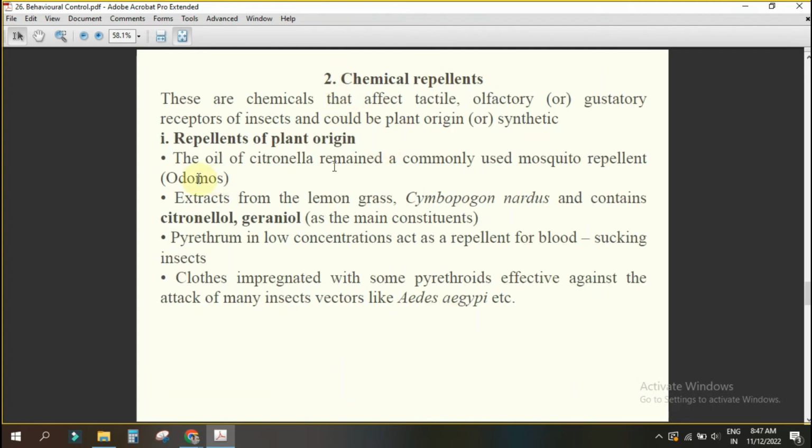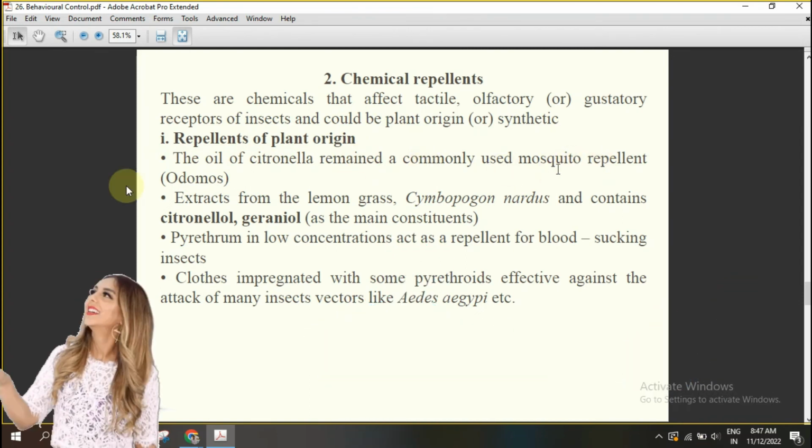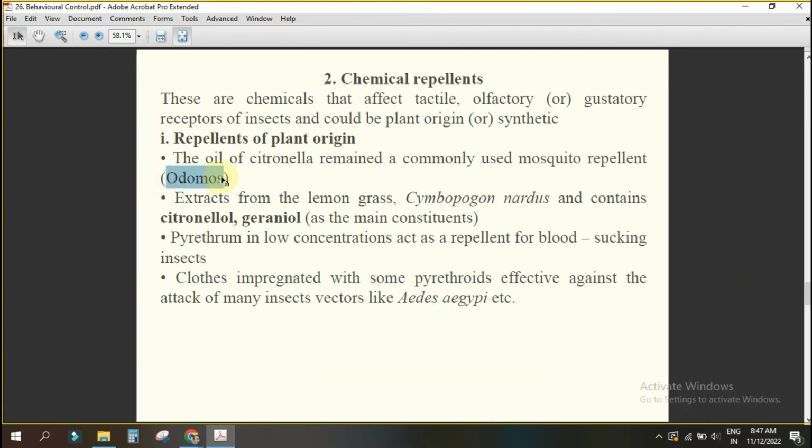Then chemical repellent. Repellent from plant origin, first one. The oil of citronella remains a commonly used mosquito repellent, in Odomos. Do you know Odomos? You have to put it on the skin, just like ointment. If you put it on the skin, then what is happening? Mosquitoes are not coming. Especially for kids, that is available. Fully citronella oil smell will come. Extract from the lemongrass, Cymbopogon nardus, contains citronellol, geraniol. They remain the most important botanical repellents.